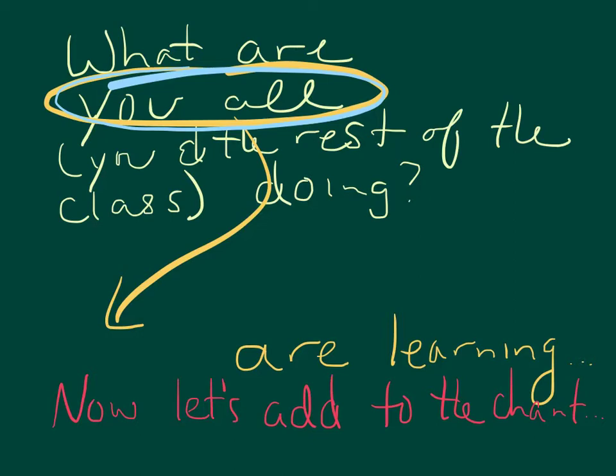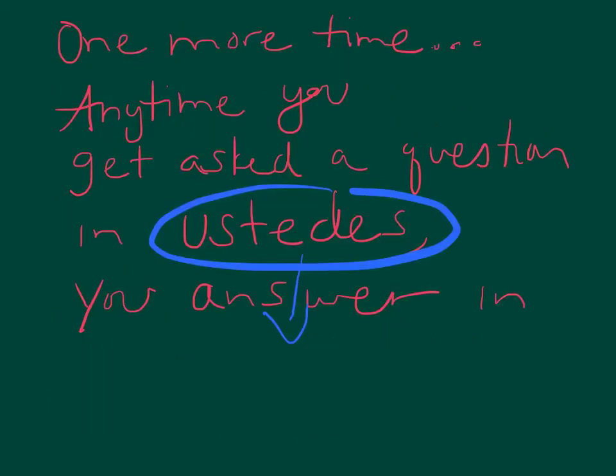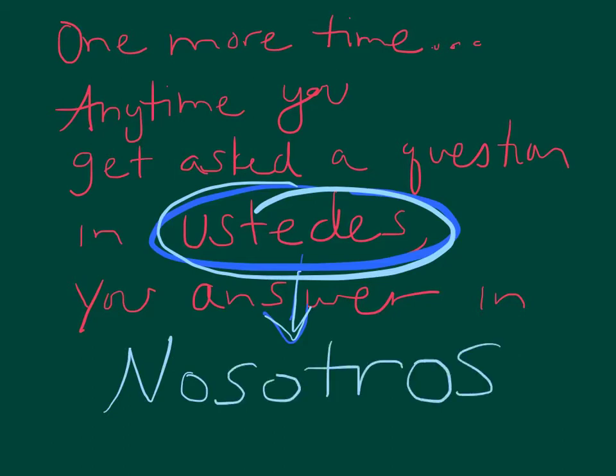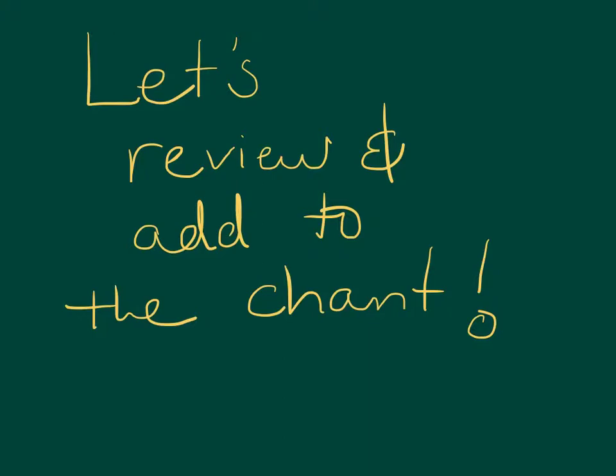So you would say, we are learning. So now let's add this part to the chant that we started last video. All right, one more time. Anytime you get asked a question in ustedes, you must turn around and answer it in nosotros. What are you all doing? We are.